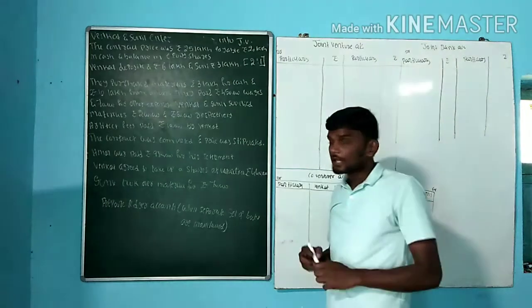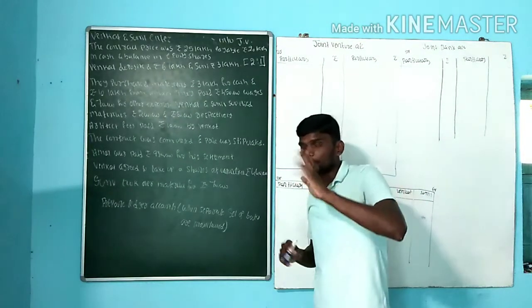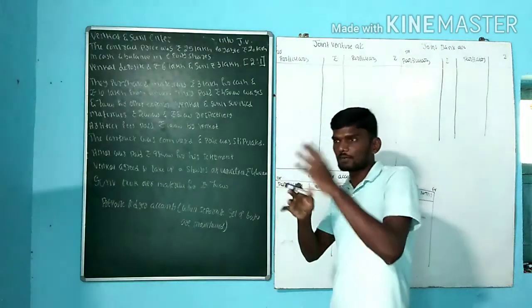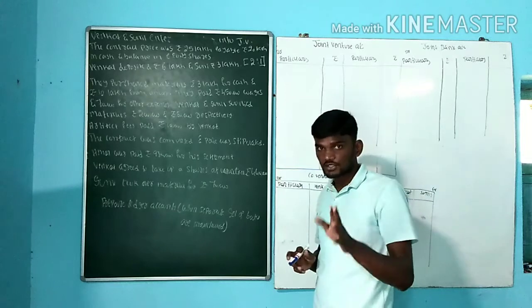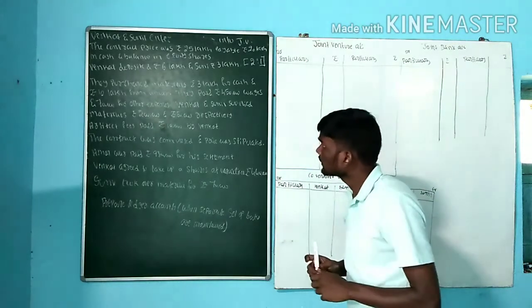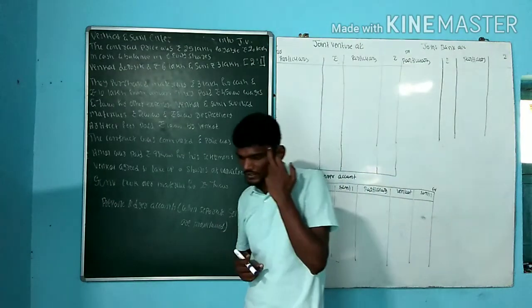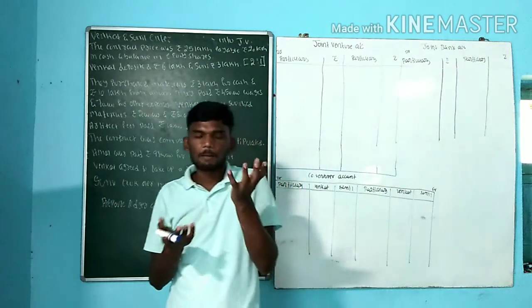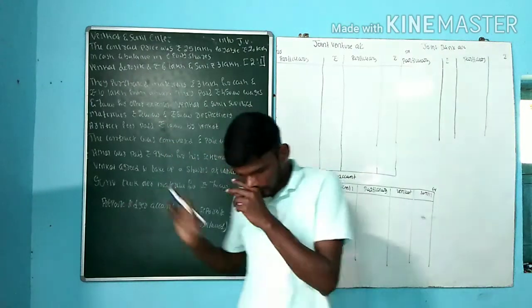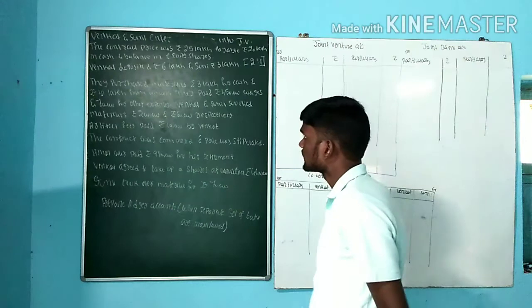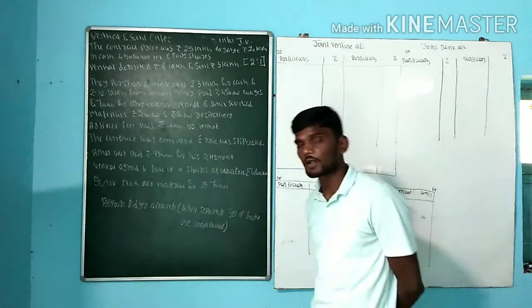Next one. They purchase materials for rupees 3 lakh. They means both, not either Venkat or Sunil. They purchase materials for rupees 3 lakh for cash and 10 lakh from Amar. At the time of purchasing, we can purchase either on a cash basis or on a credit basis. In this question, they purchased materials for rupees 3 lakh for cash, and rupees 10 lakh from Amar.